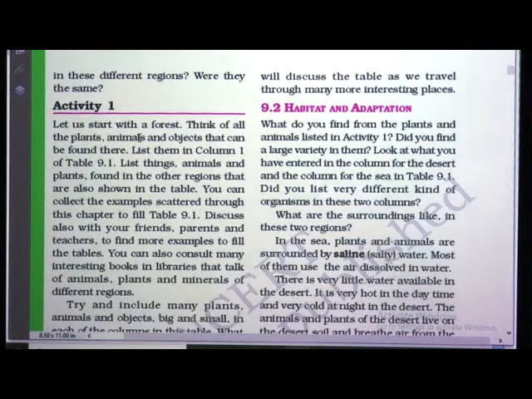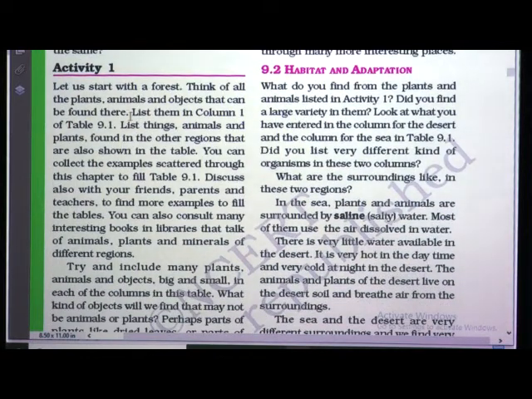So, let us see an activity. Let us start with the forest. Think of all the plants, animals and objects that can be found there. List them all in column 1. List the things of animals and plants found in the other regions that are also shown in the table. You can collect the examples scattered through this chapter to fill in the table 9.1.